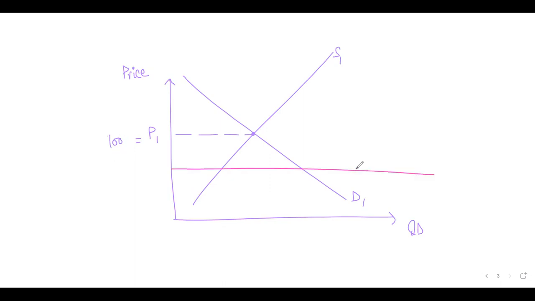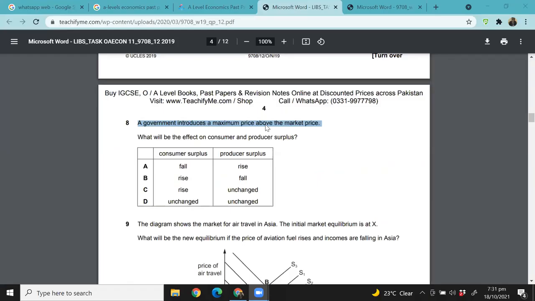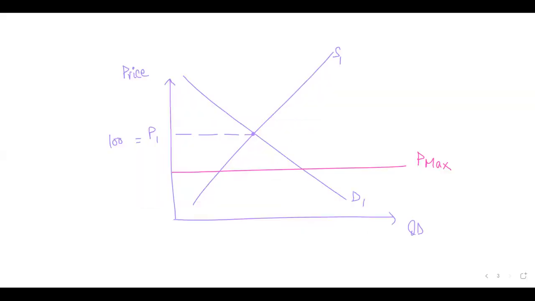And if you want to facilitate consumers, if you want to help consumers, then obviously you will impose a maximum price below the equilibrium. Yes or no? But the statement here says that the maximum price has been imposed above the equilibrium. So do remember, whenever a maximum price is imposed above the market price, above the equilibrium price, it will have absolutely no effect on the market. It will be ineffective. Are you getting me?